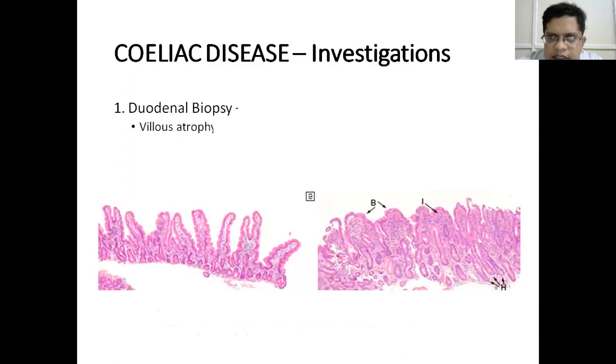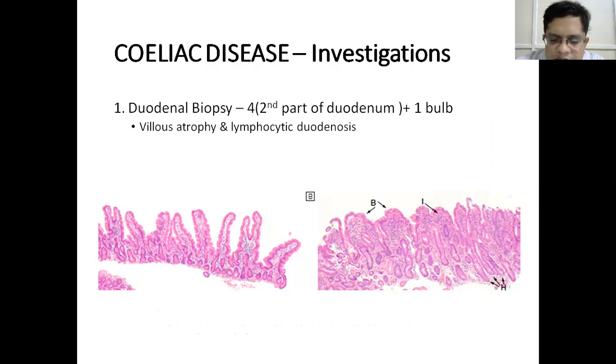So how do you investigate? You have a suspected patient. A patient is of North European origin. He has family history of celiac disease, or is sensitive to gluten. He presents to you with abdominal symptoms like dyspepsia, diarrhea, or he may have short stature. Then the definitive diagnosis of celiac disease is done by